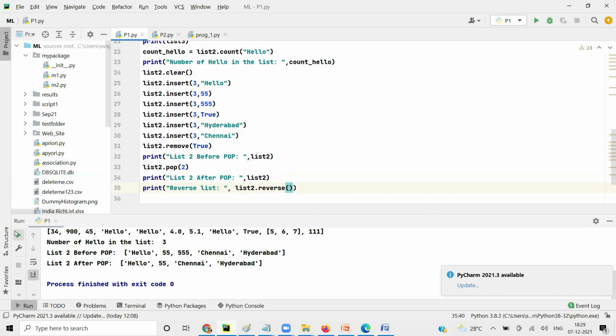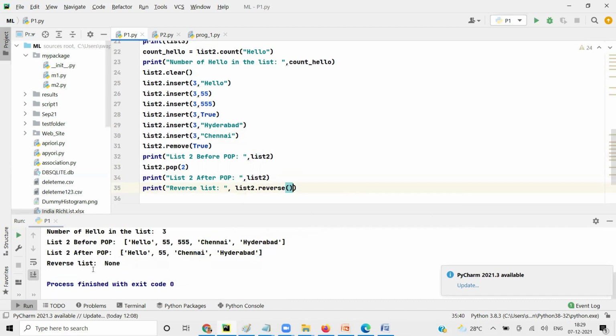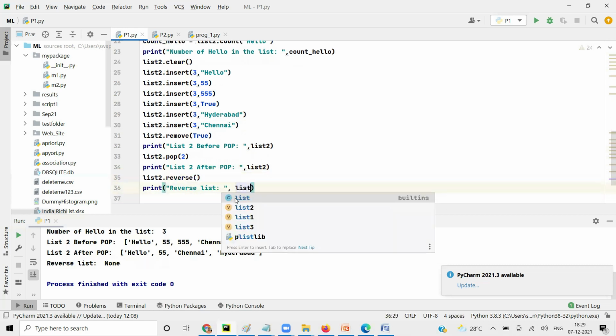It prints None because it does not return anything. So what we have to do is call reverse on its own like this, and then print it.